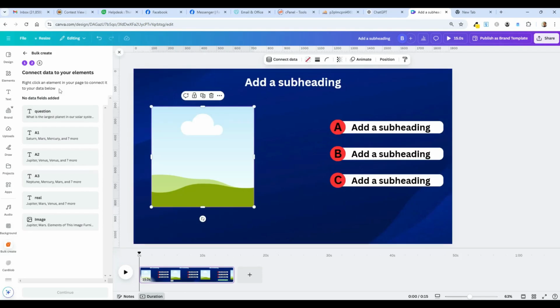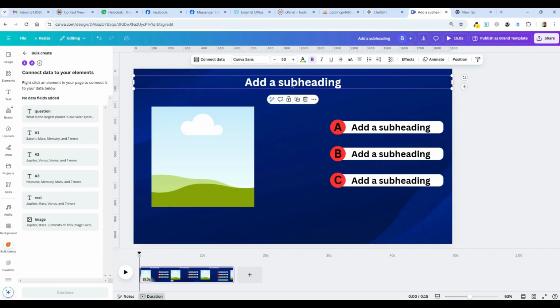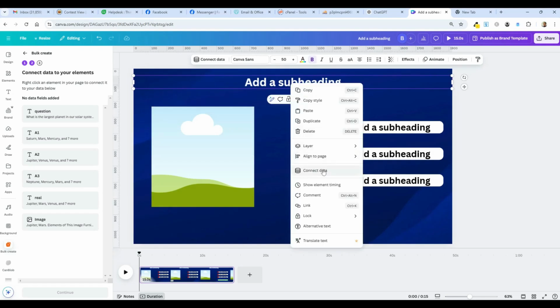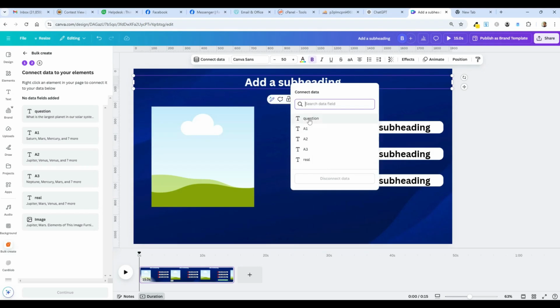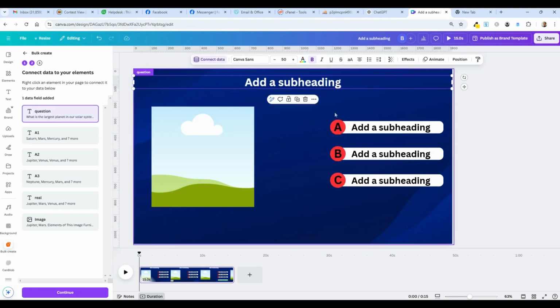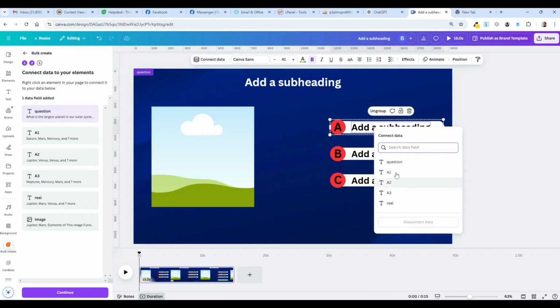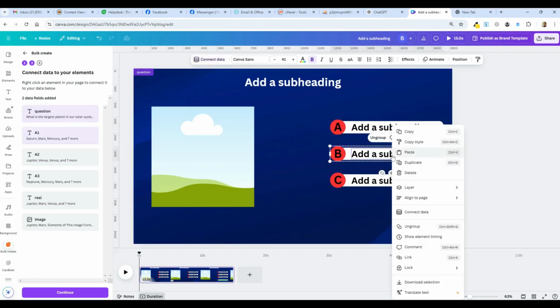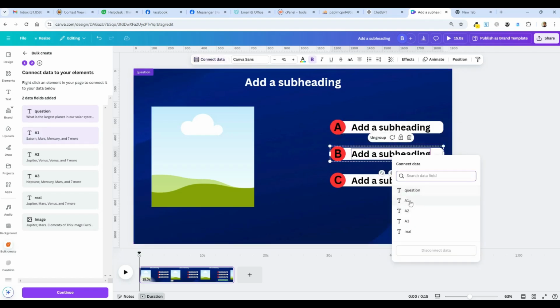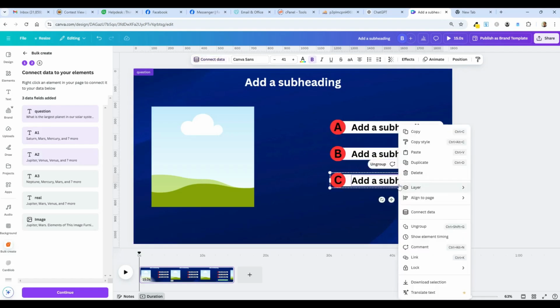Now I'm going to have to connect these various elements to the data. This is a really important point. So this is the question. I am going to right-click and go to Connect Data and get the question. That's all I got to do. This is answer choice 1. This is answer choice 2. And this is number 3.